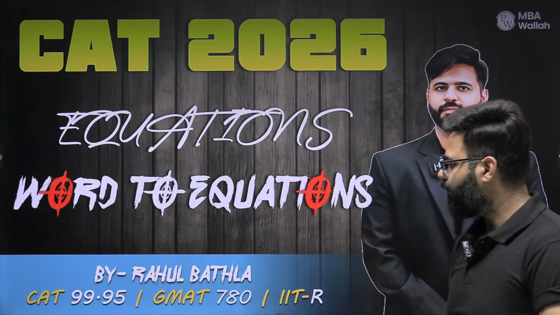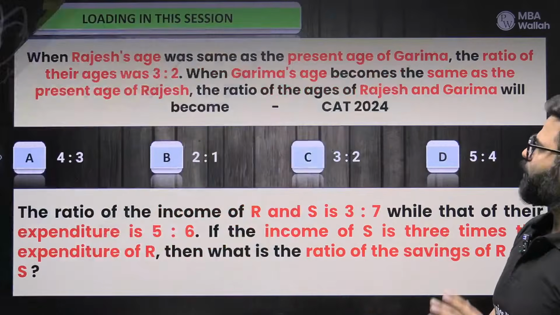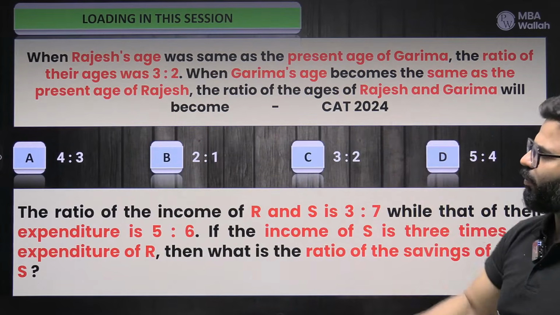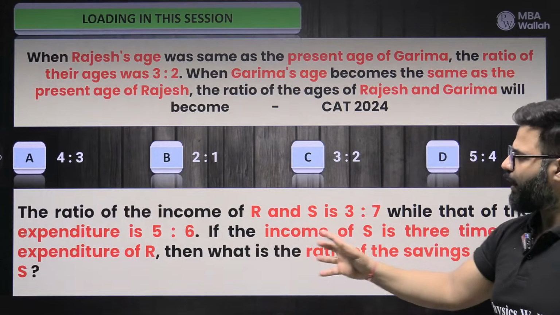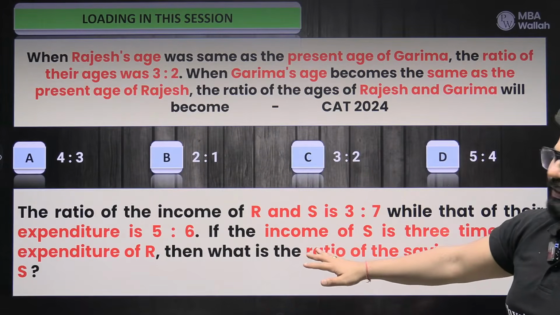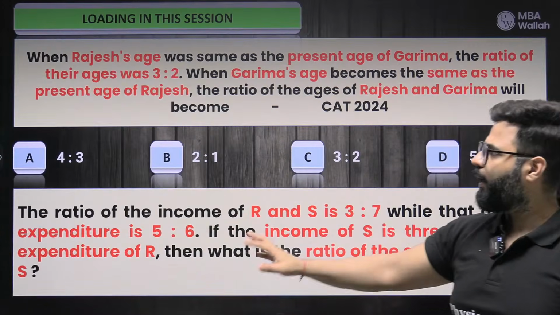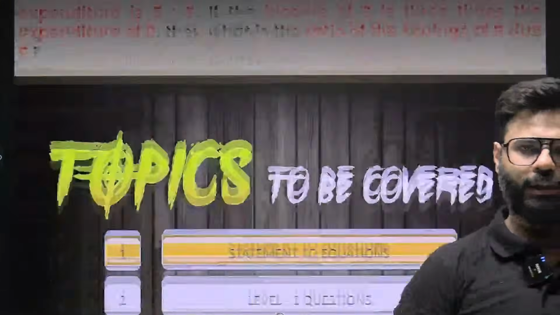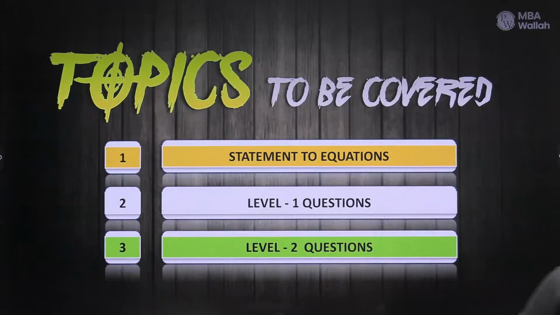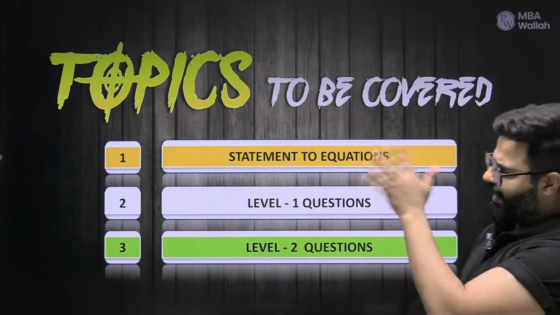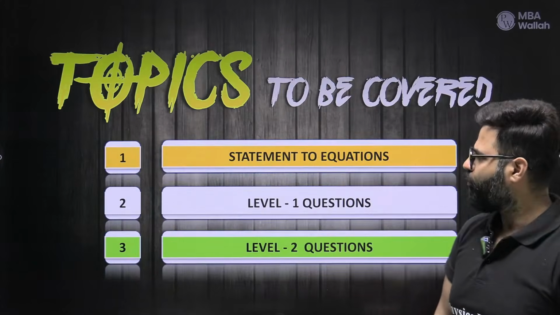So today, we'll be dealing with this particular scenario. Later in this session, we'll be doing a CAT 2024 question as well. We'll see how to handle this kind of question in just 15 to 20 seconds without writing much, and how to tackle ratio equations, everything. That is coming later in the session, but before that, we have to build up the basics. I'll just take 1 hour. So stay very, very focused.